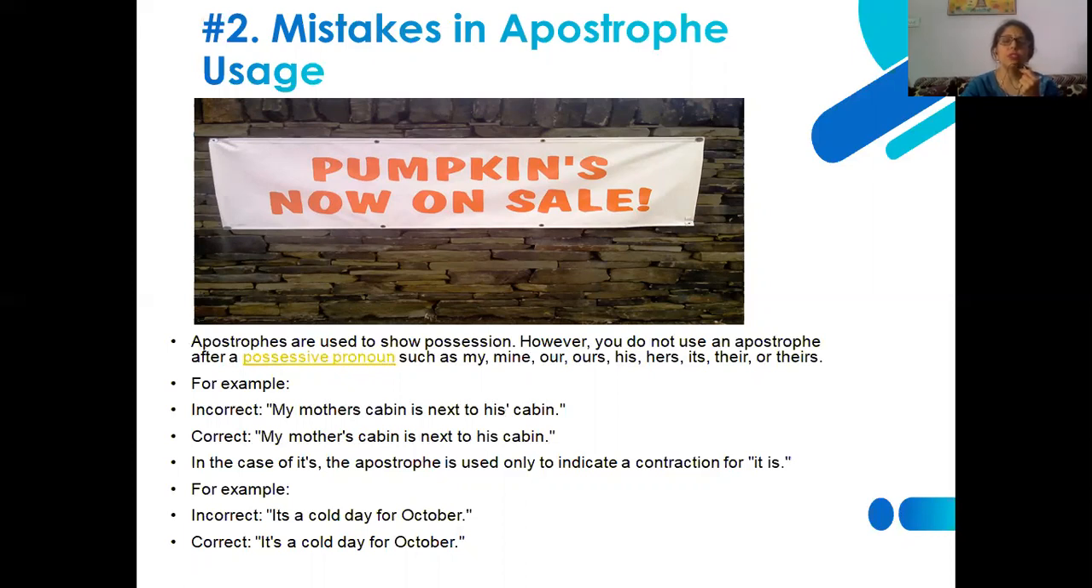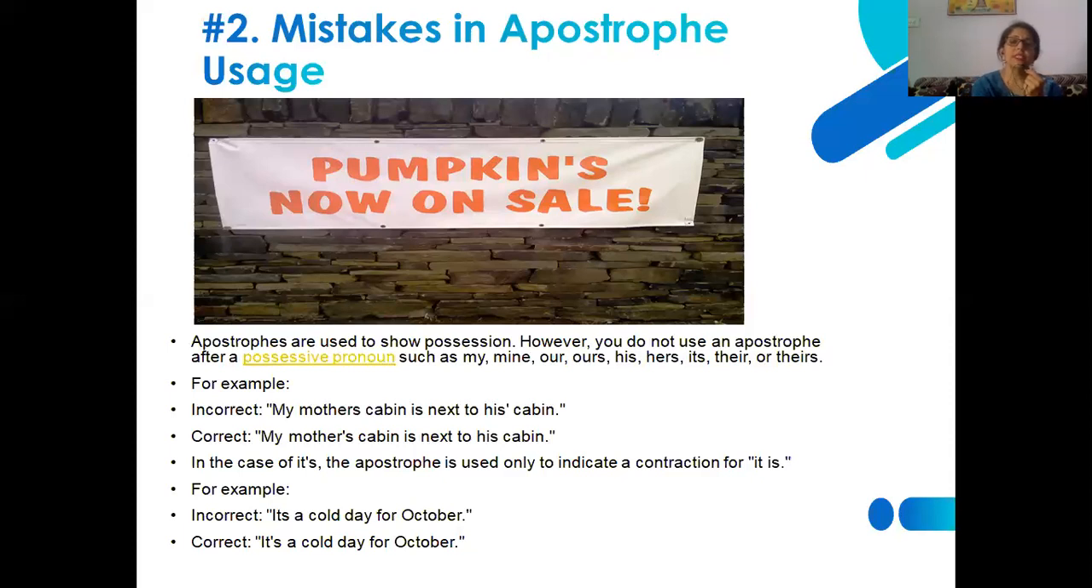We are not going to use an apostrophe. So the correct sentence is, "My mother's cabin is next to his cabin." So you can identify this. If you are asked to eliminate any sort of errors, you can attack it if you see that there is a possessive pronoun and an apostrophe is used after it.